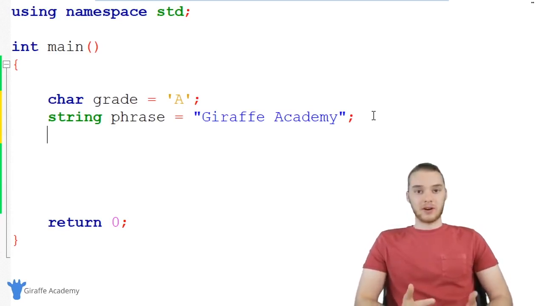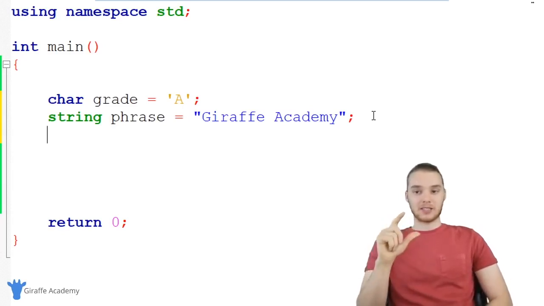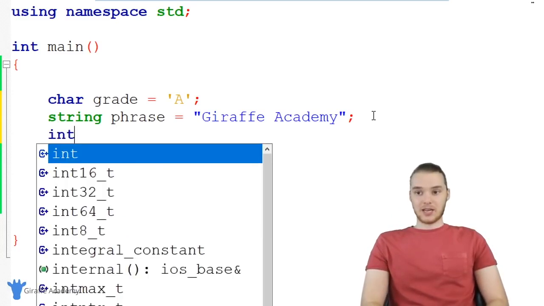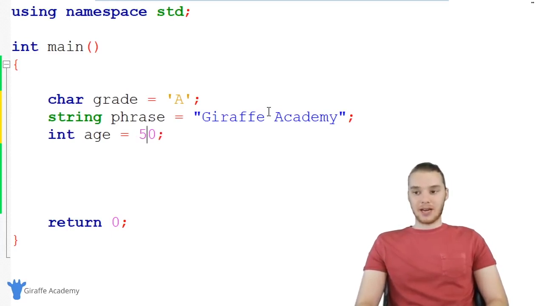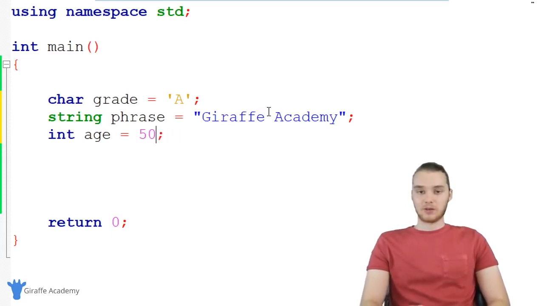When we work with these different numbers, C++ is actually going to distinguish between them. So the first type of number we can work with is an integer. I could just say int, and this could be an age or something. Whenever we're creating a number, we can just type out the number. So I could say 50. And you'll notice I don't need any quotation marks. I don't need anything special surrounding this. I can just type out the number. In addition to positive numbers, you can also use negative numbers. But anytime we're using an integer, you can't have a decimal point. So you can't do anything with decimals. These are just going to be solid whole numbers.